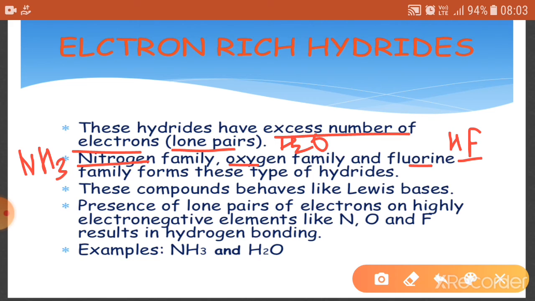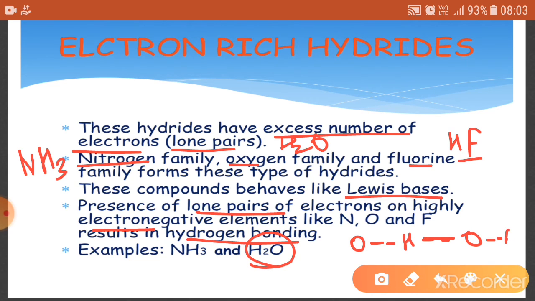These behave like Lewis bases, and due to the presence of lone pairs on the highly electronegative element, they have hydrogen bonding. For example, in water there is hydrogen bonding between O and H. So basically these are the electron rich hydrides.